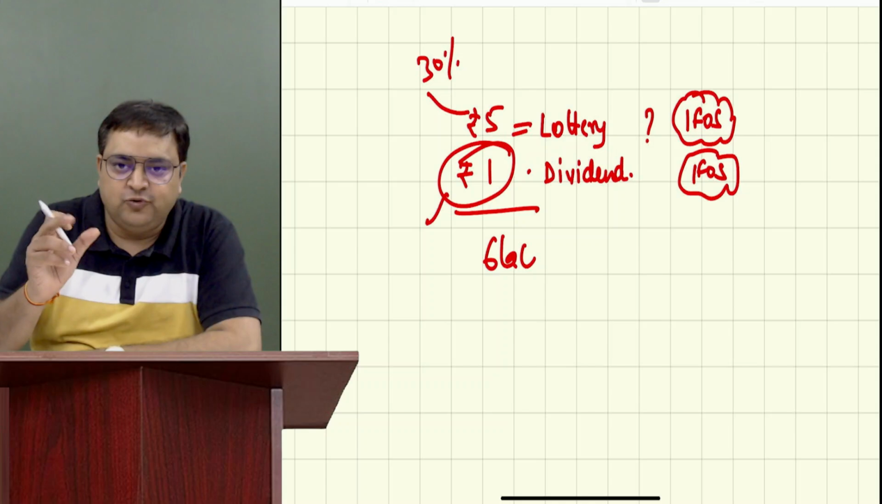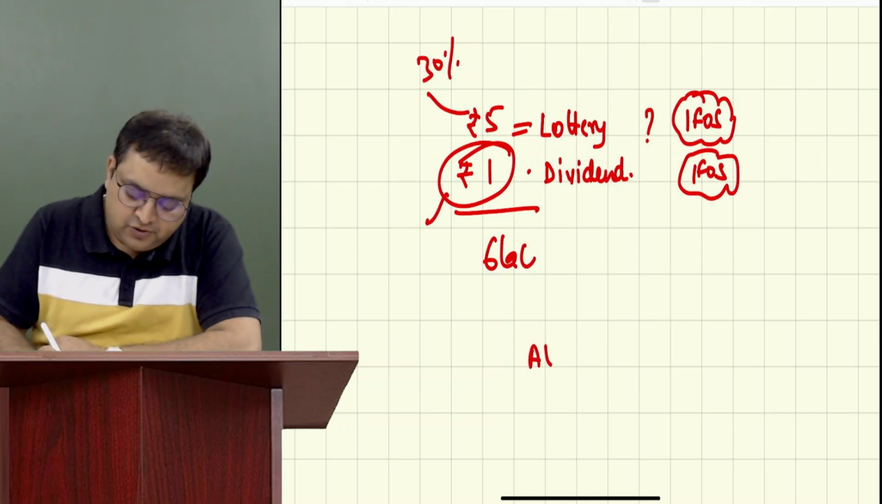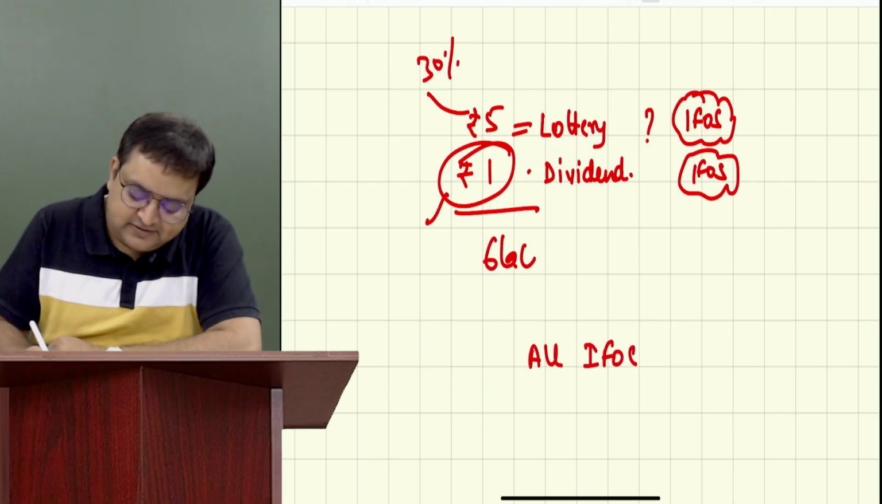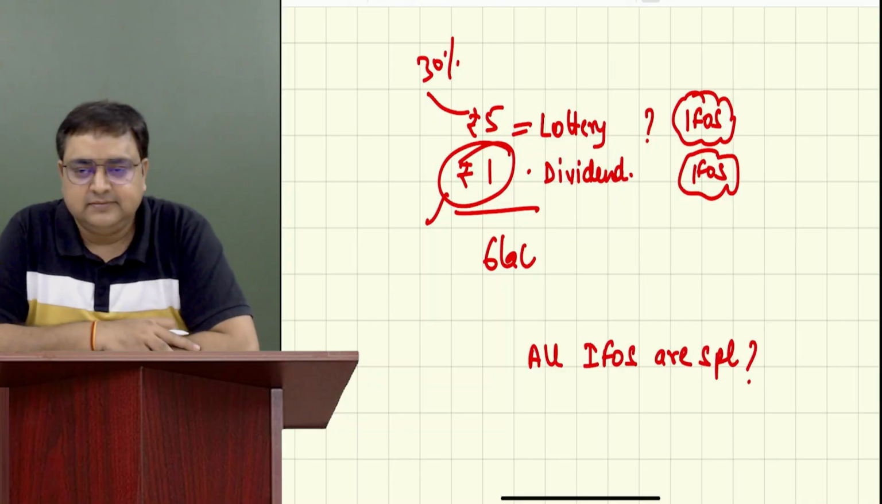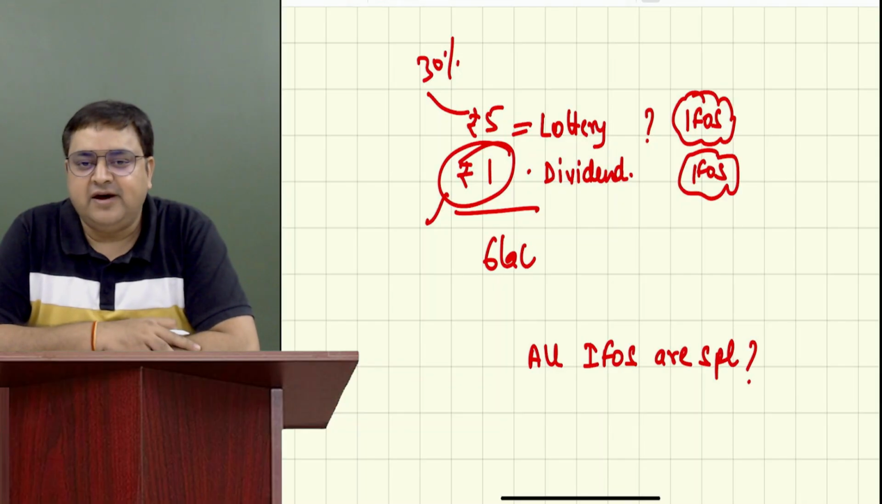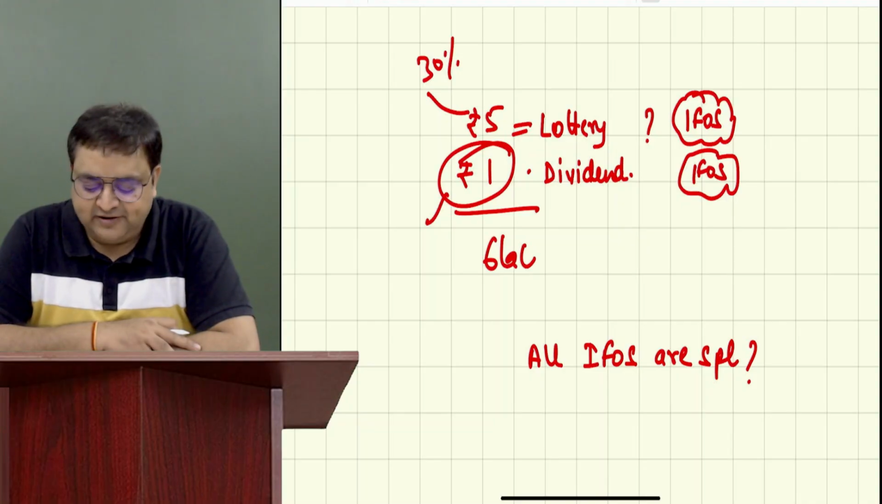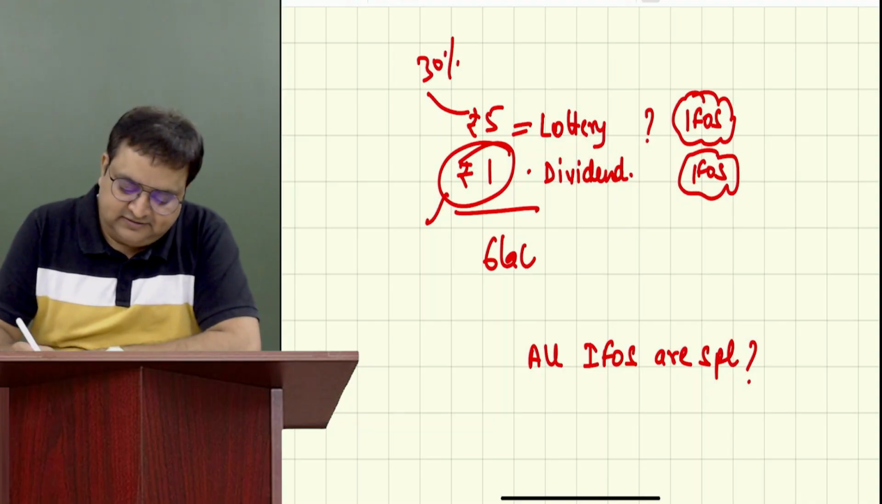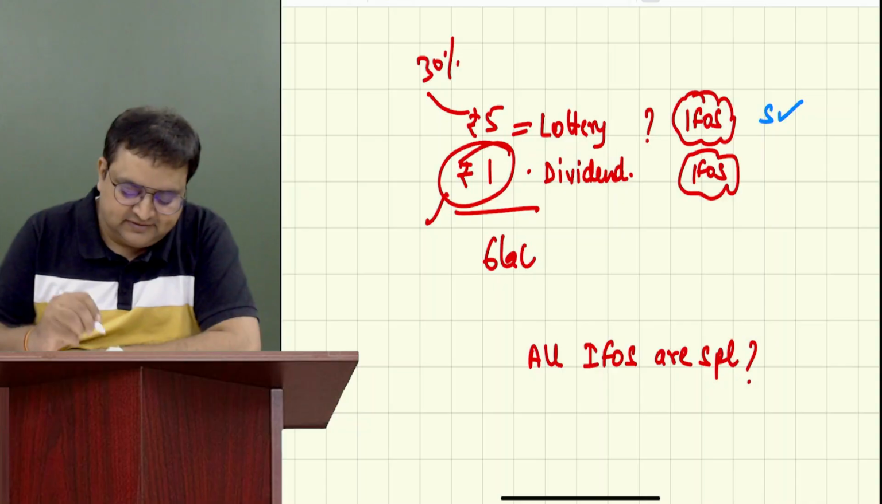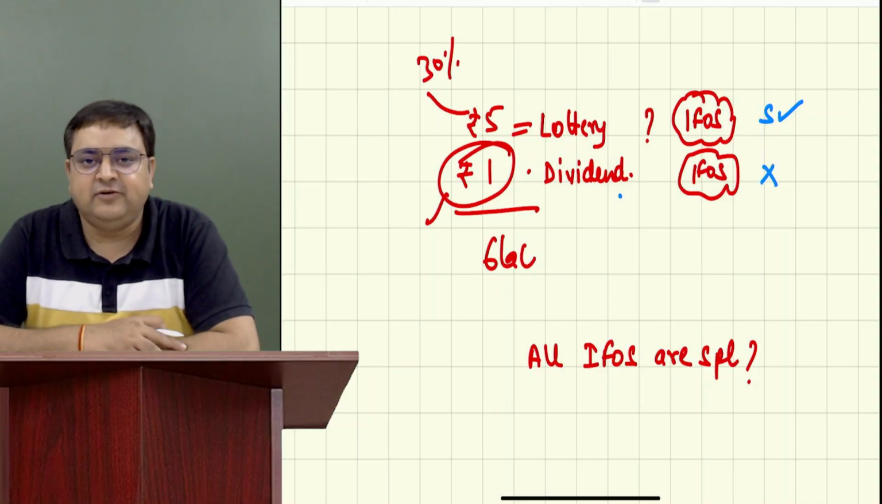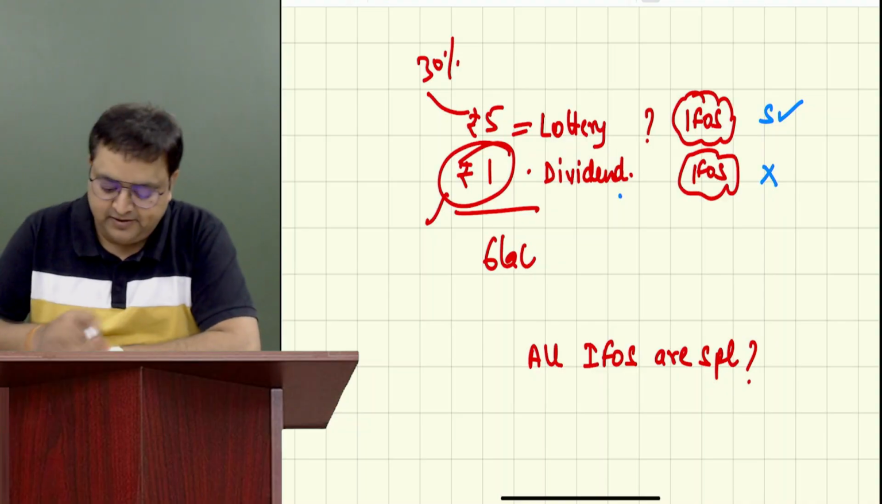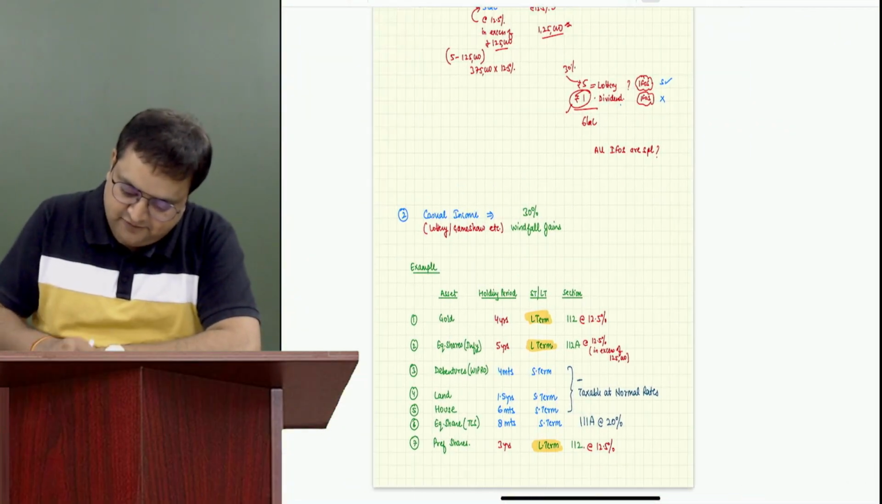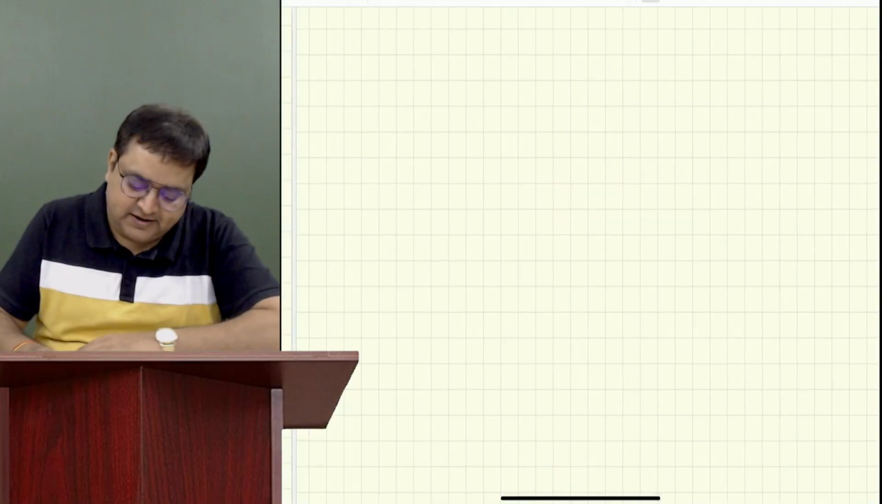Okay. Tell me true or false: all IFOS are special. False. This is IFOS, and this is special. But this is also IFOS, but this is not special. No, all IFOS are not special. Right? Okay, come back. Two more examples, in fact.